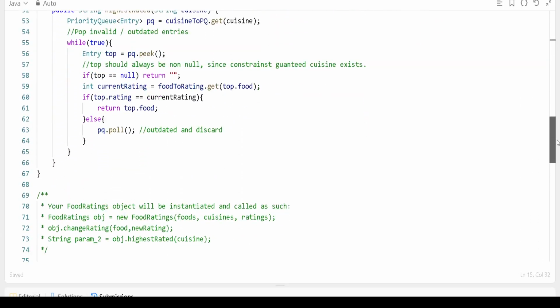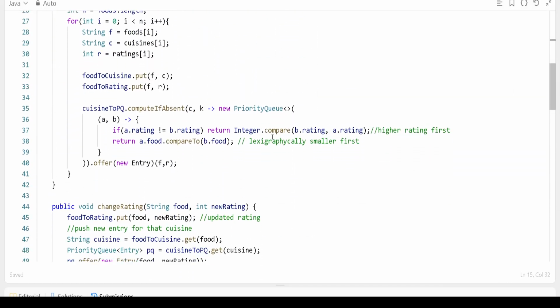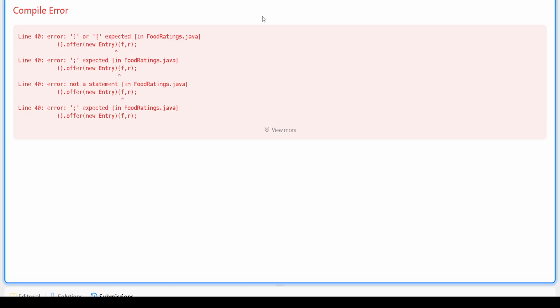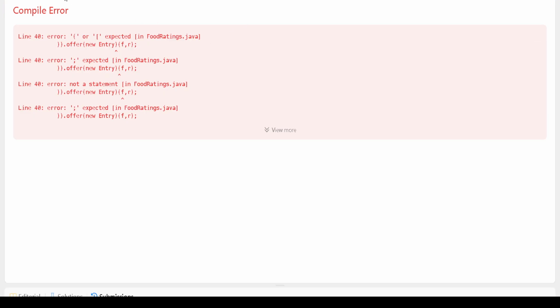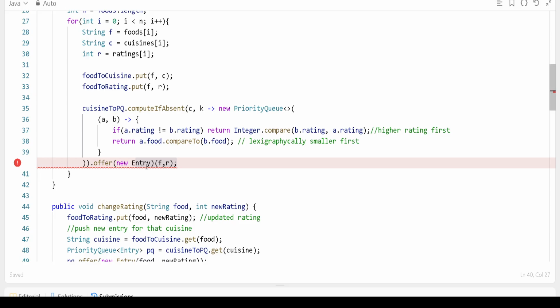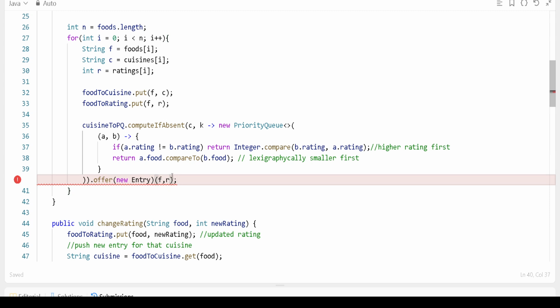So when you come down here, we were adding here. Okay, let's talk about this one. Because when we call this one, it should not give the error. Okay, it was giving the error here. Let's try again. Okay, so new food entry, still giving the error here. So offer new entry, and we will pass food and entry. It should go right. Okay, so actually it should be 2 here, right? Because we have not closed. Let's try again.